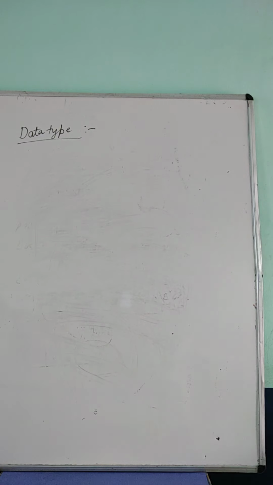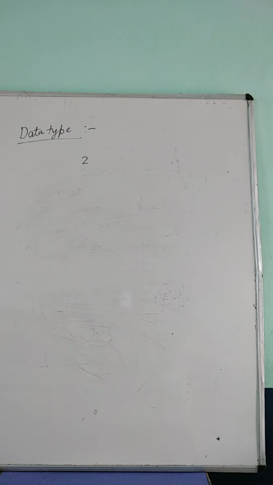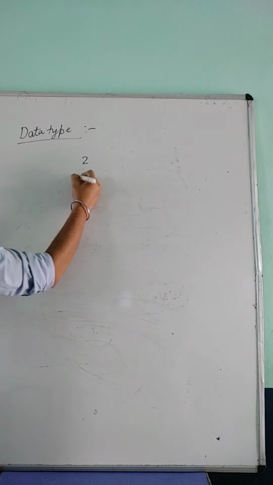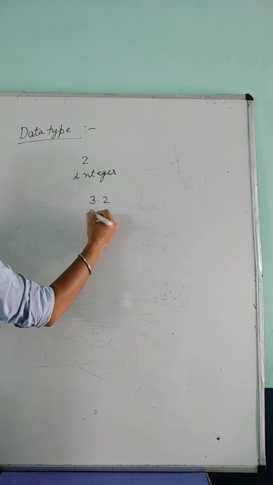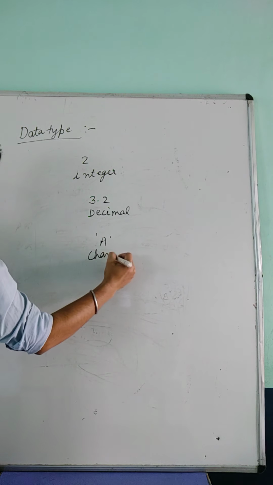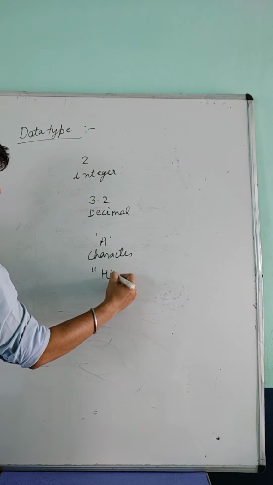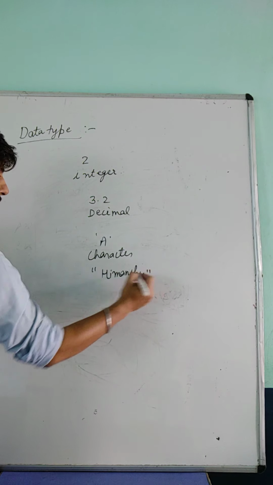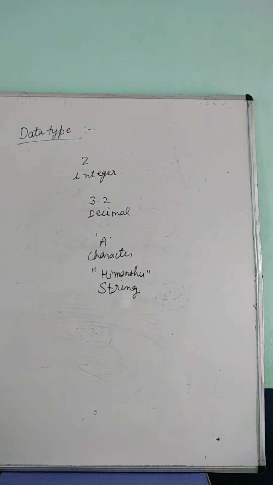For example, suppose I am using a value 2. What is the type of 2? 2 is an integer value. And suppose I write 3.2, it is a decimal value. If I write a character A, this is a character value. In double quotes, if I write any name, suppose Himanshu, it is a string value. So the type of these values will be held by one thing that is called our data type.